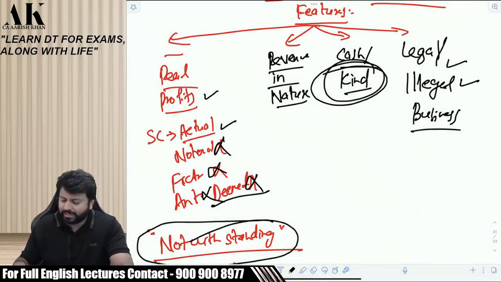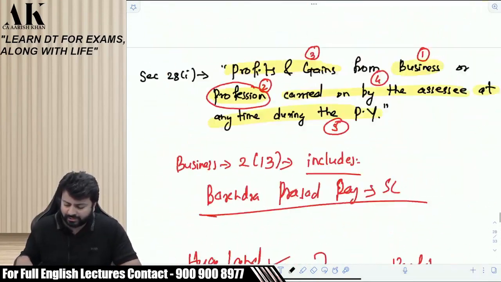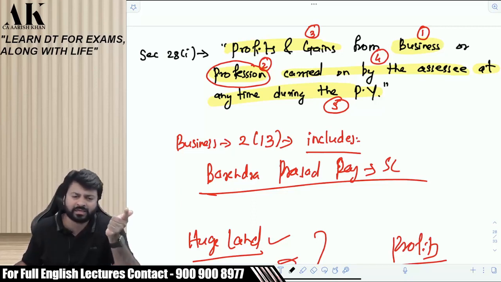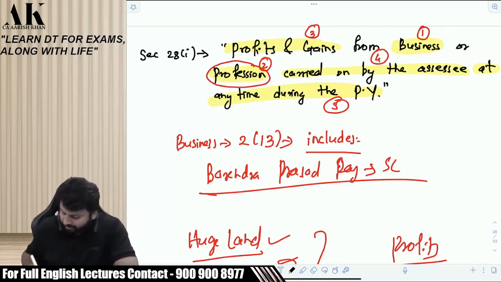Now let us move on to the next part of this particular charging section. What we have done so far is what is business, what is profession, and what are the profits and gains. Profits and gains are supposed to be real in nature, revenue in nature, in cash or in kind, and legal or illegal. It doesn't matter. Now let us talk about the next part.